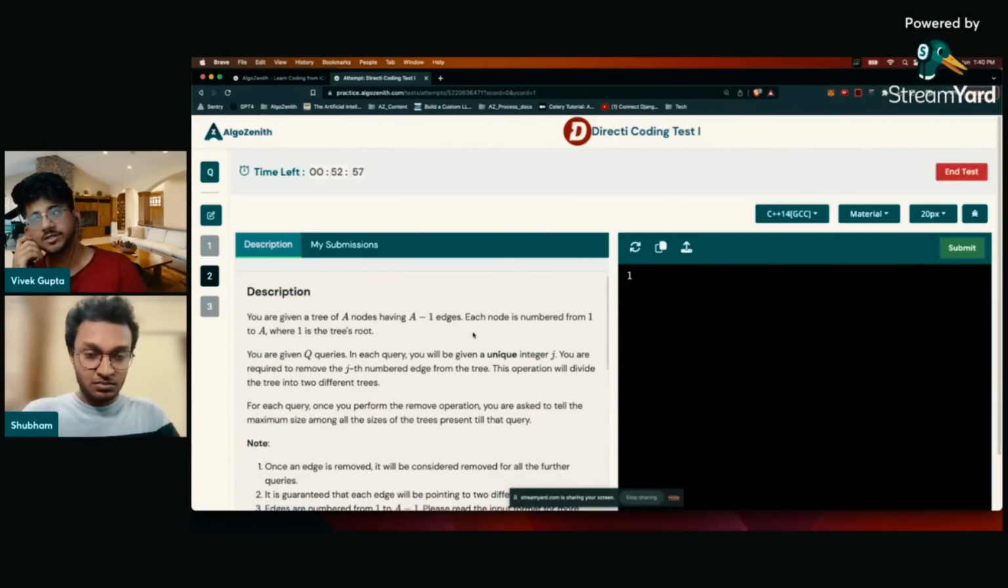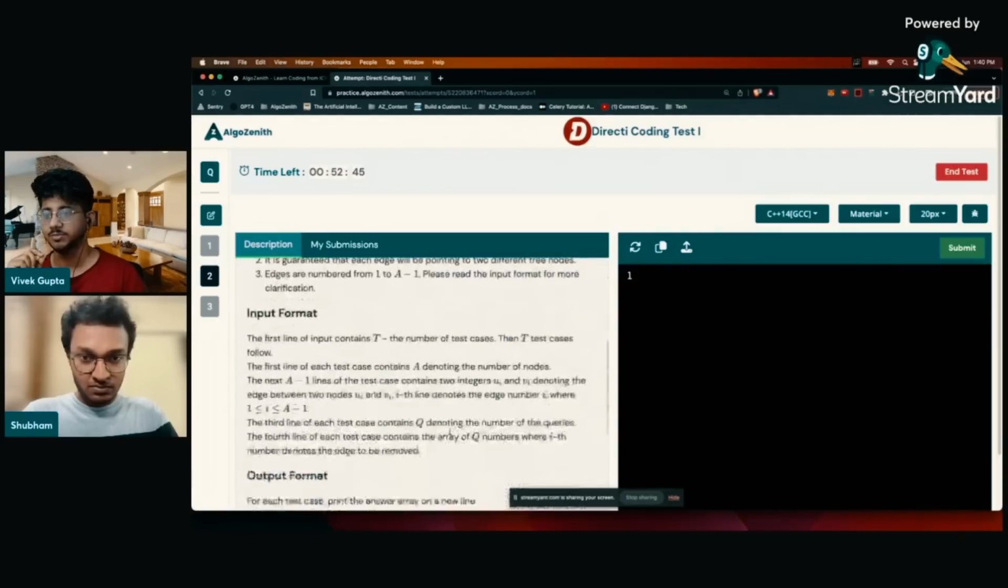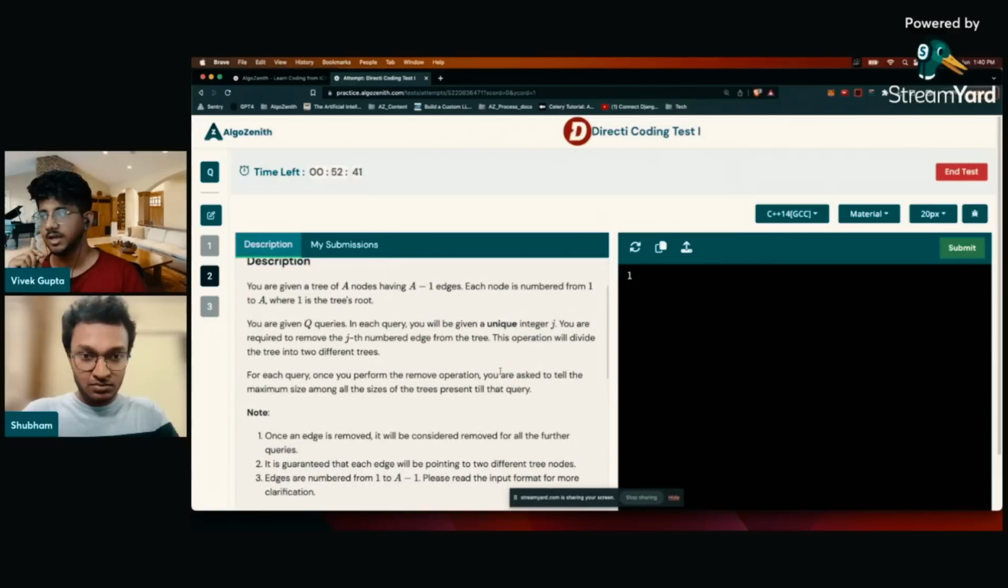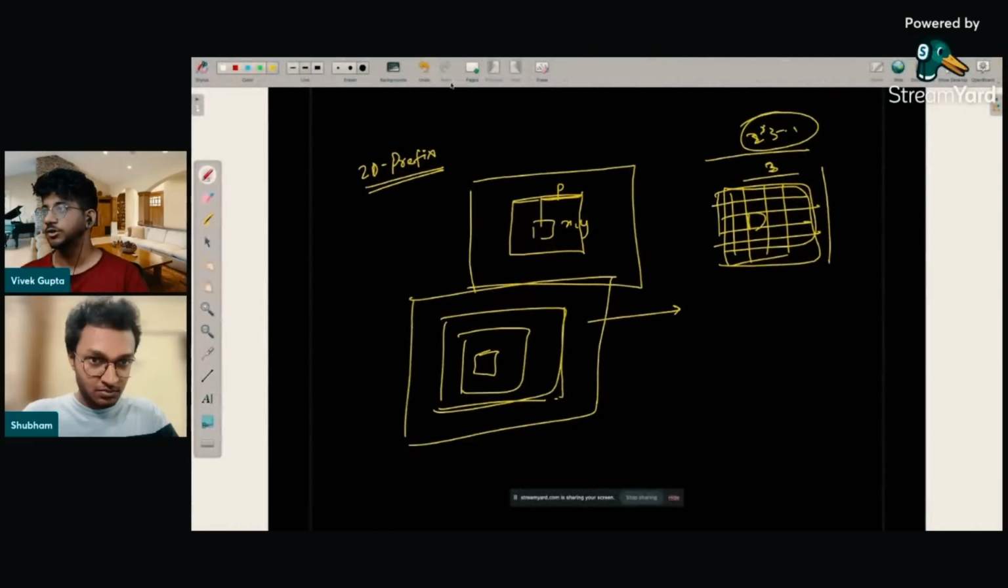Basically, what you're given is a tree, and in the queries, you will be given an integer j, and you have to remove the jth edge from the tree. So there is a bunch of edges given to you, numbered 1 to n-1, and in each query you will be given a j, and you have to delete that edge. After deleting, you have to tell me the maximum size among all of the trees that are created. So what is happening over here? Let's go to the drawing board.